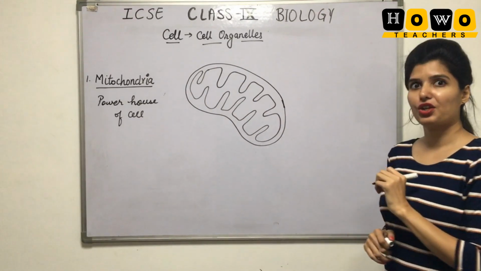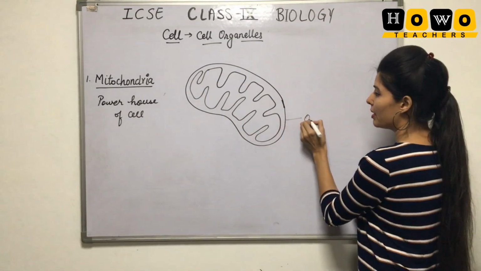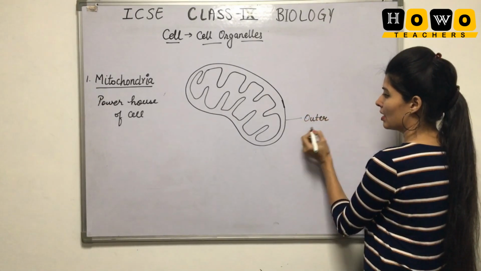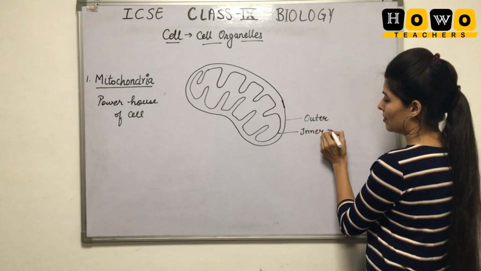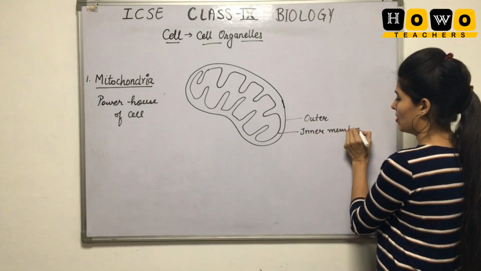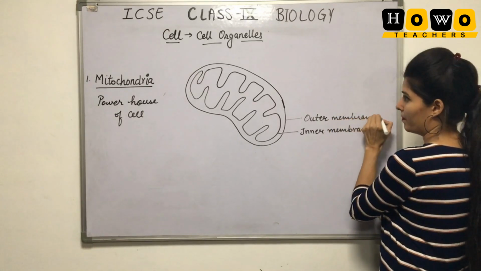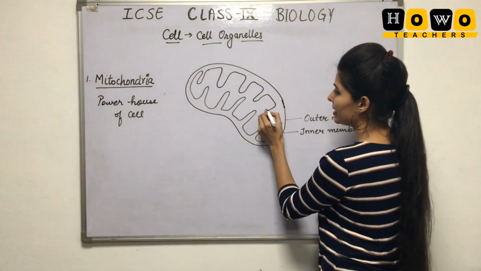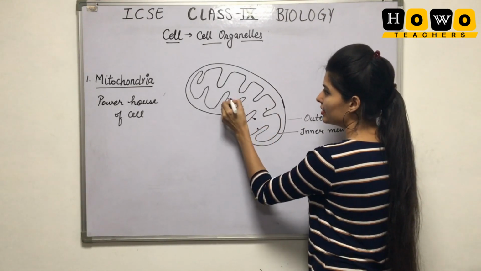So this is the structure of mitochondria. It is double membrane, the outer membrane and the inner membrane. Inside it, it has F1 particles.